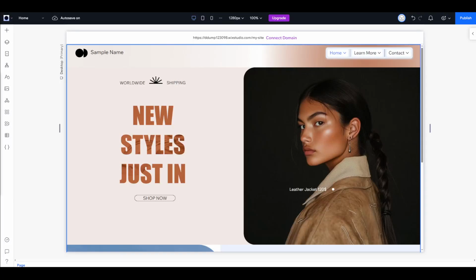In today's video, I'm going to teach you how to make a transparent header in Wix Studio. If you're getting started with Wix or looking to enhance your website design, this is a quick and easy tutorial to help you give your site a sleek, modern look.